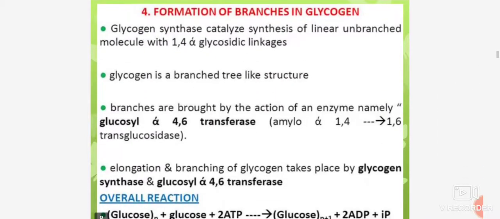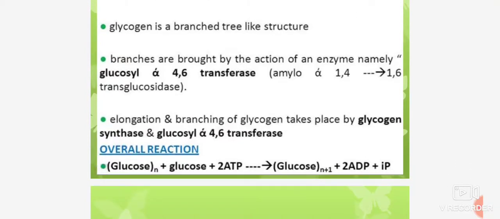Then formation of branching in glycogen. Glycogen synthase catalyzes synthesis of a linear unbranched molecule with 1,4-alpha glycosidic linkages. Glycogen is a branched, tree-like structure. Branches are brought about by the action of an enzyme, namely glucosyl alpha 4,6 transferase, amylo alpha 1,4 to 1,6 transglucosidase. Then elongation and branching of glycogen takes place by glycogen synthase and glucosyl alpha 4,6 transferase.